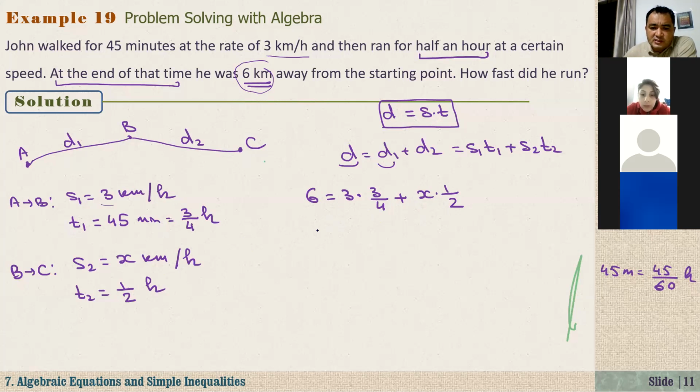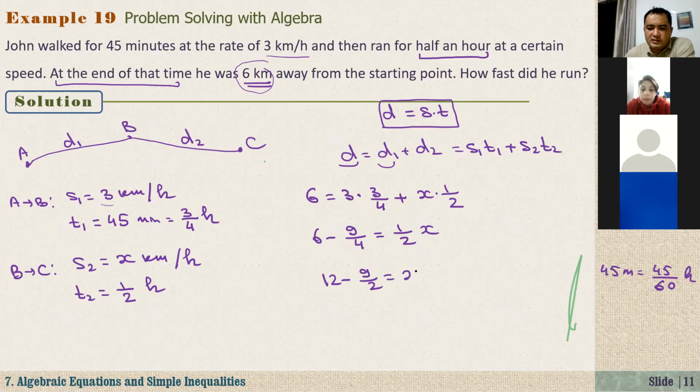Take this to the left-hand side. 6 minus 3 times 3 over 4, it is 9 over 4. On the right-hand side, x times half, that's equal to 1 over 2 x. If you multiply both sides by 2, we have 2 times 6, 12, minus 2 times 9 over 4, 9 over 2, equals 2 times half x, which is x.